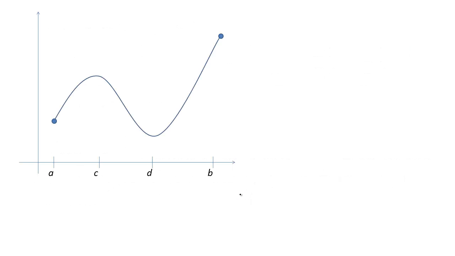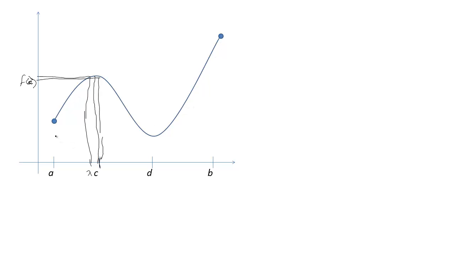Let me explain. If we look at the graph of this function, it is obviously continuous at every point between a and b, because if you pick any value, let's say c right here, if you plug in c, out comes this value, whatever it is, f of c. And you can see that as the inputs get close to c, the outputs get closer and closer to f of c. So it's continuous at every point in here.